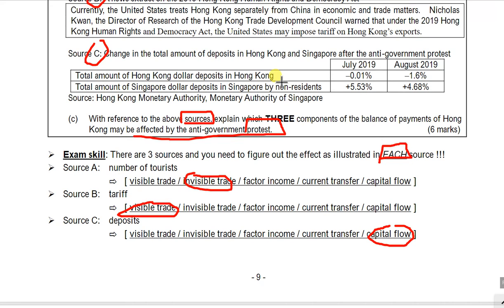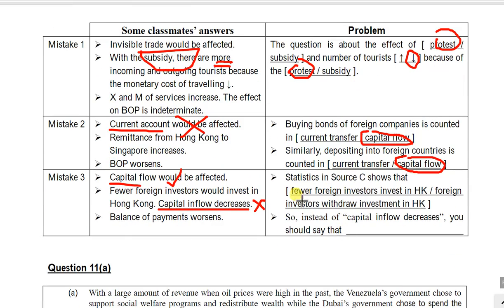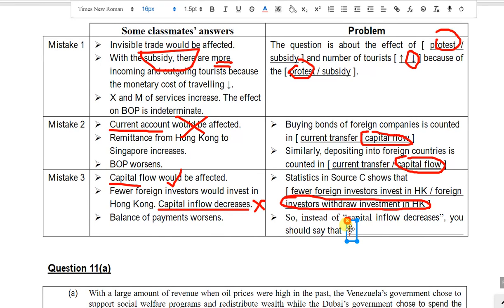They withdraw their existing investment from Hong Kong. They are not going to invest less. That's why I will say that the investors withdraw the money from Hong Kong instead of investing less in Hong Kong. So I won't say capital inflow decreases, but instead I will say that there is capital outflow. The money is flowing out of Hong Kong. So this is what you need to answer.